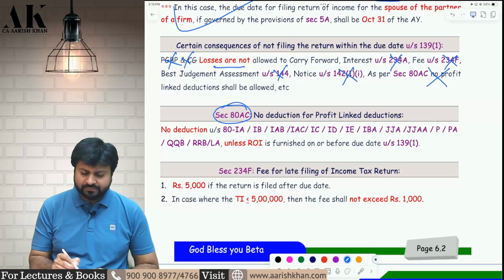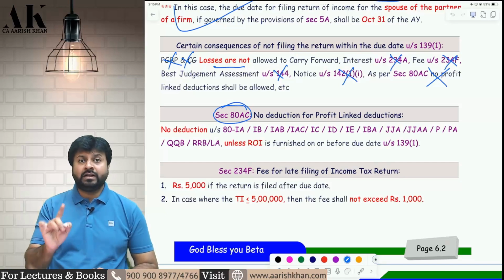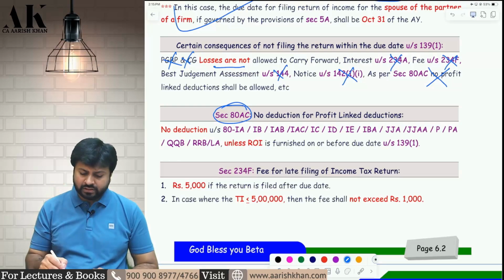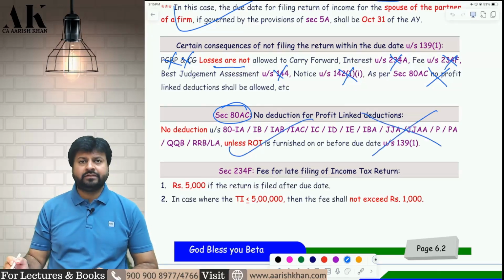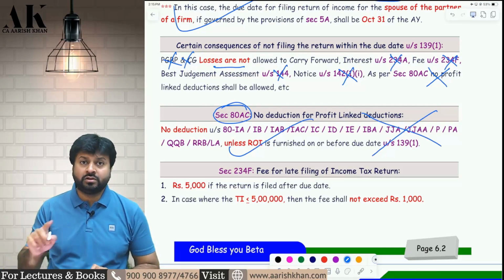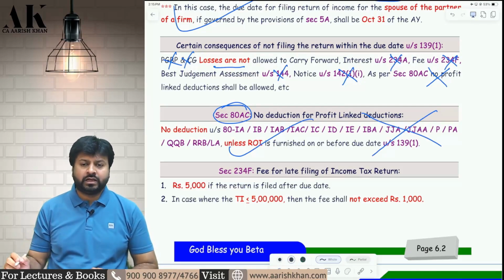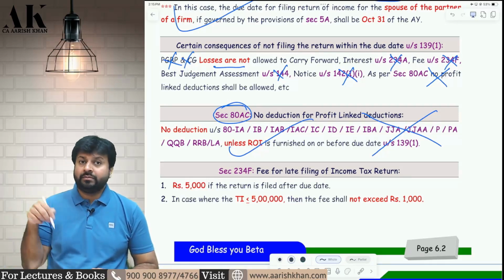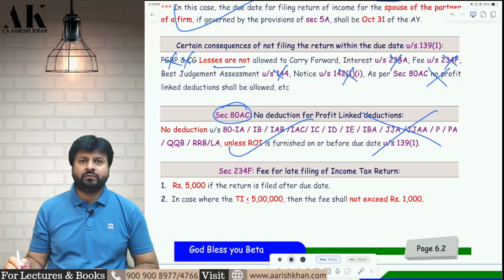First, 80AC. This section says that there are 15 profit linked deductions under income tax law. If you want to take deduction of these 15 profit linked deductions, you have to file the return on time, or else these 15 deductions will not be allowed to you. These 15 deductions cannot be allowed by filing a belated return. It is not allowed. You have to file the return on time. I hope it is clear to all of you. In this, one more section is added; later on it will come, it is not added here. Even 10AA cannot be allowed without filing a return on time. If you want a deduction of 10AA, that is the SEZ deduction, you have to file the return on time. Otherwise it is not allowed. I hope it is clear.